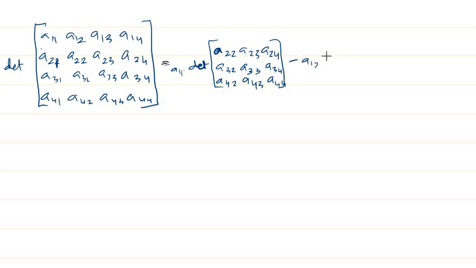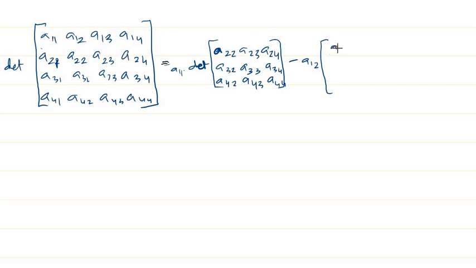Minus a12 times the determinant of, so if I take a12 here, it's the usual way we do it in the case of 3 by 3, just a generalization of that. You remove this particular column and this particular row, and from what remains you form the matrix.